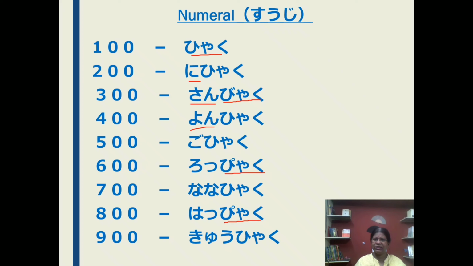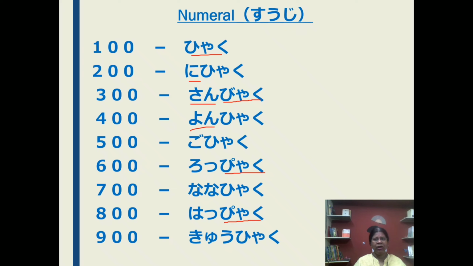Okay, say once again: hyaku, nihyaku, sanbyaku, yonhyaku, gohyaku, roppyaku, nanahyaku, happyaku, kyuhyaku.